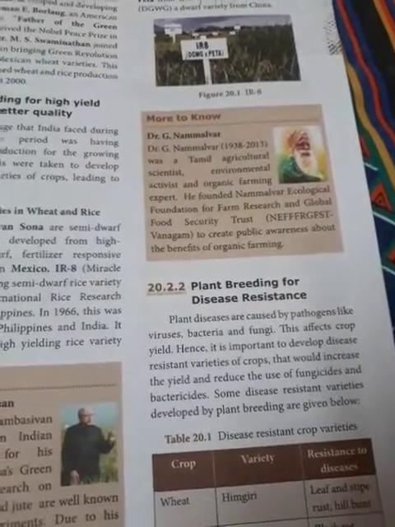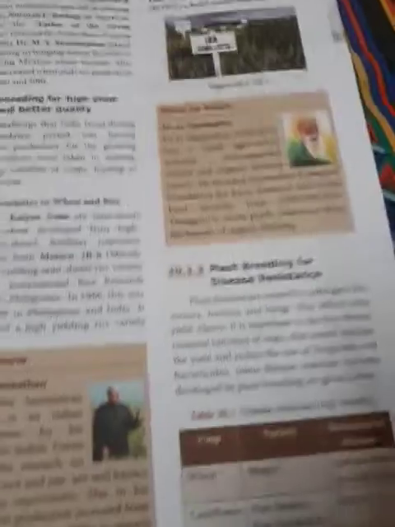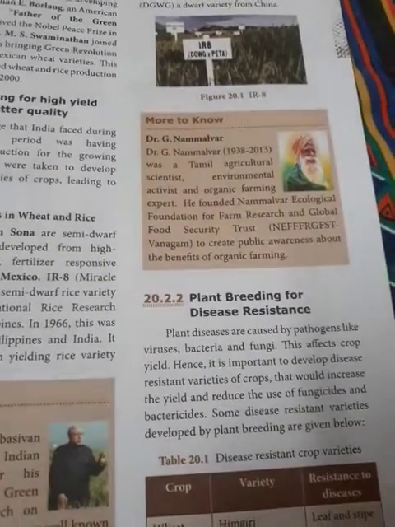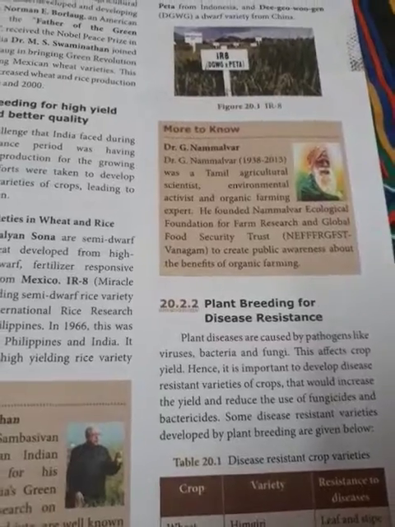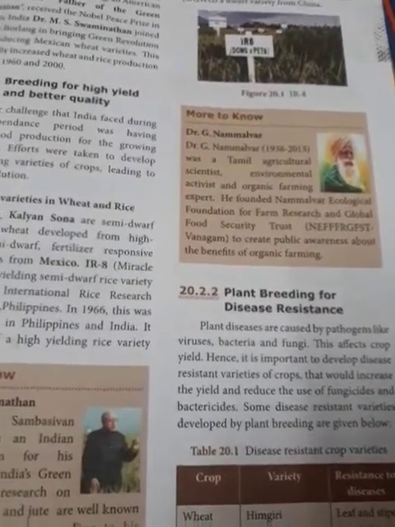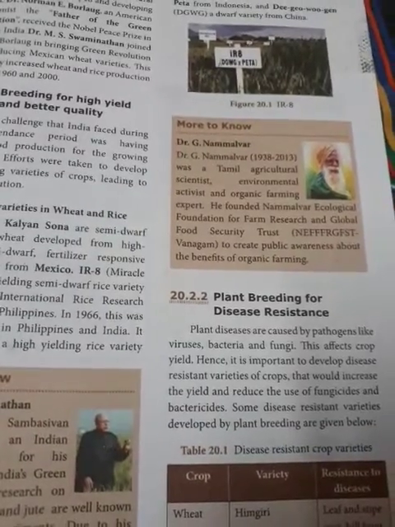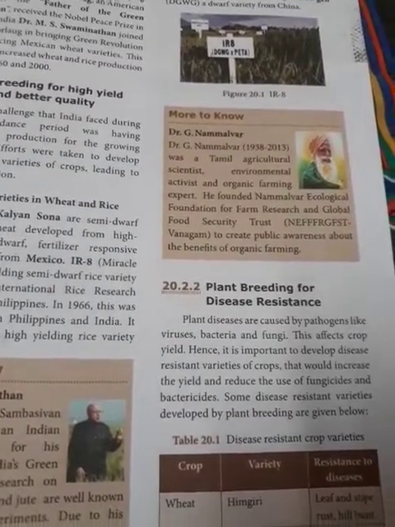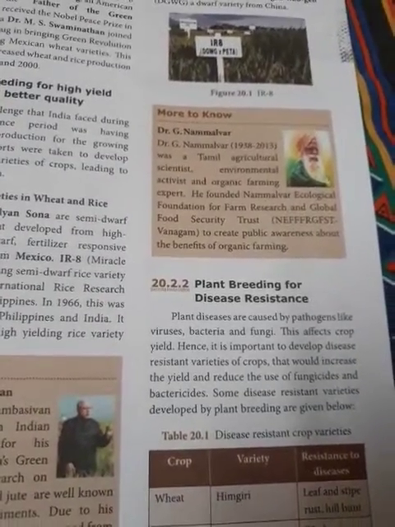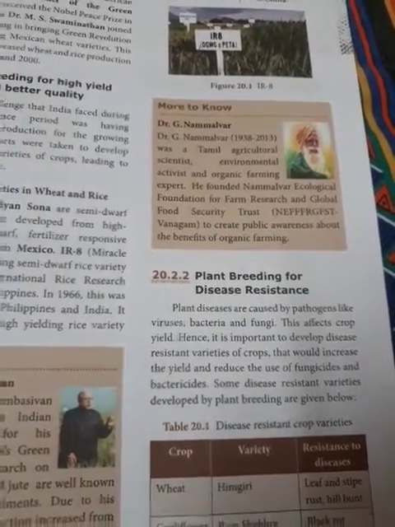So, plant diseases are caused by pathogens like viruses, bacteria, and fungi. This affects crop yield. Hence, it is important to develop disease resistant varieties of crops that would increase the yield and reduce the use of fungicides and bactericides. Some disease resistant varieties developed by plant breeding are given below. What are they? You have to keep in your memory.